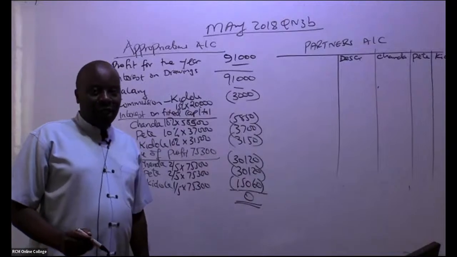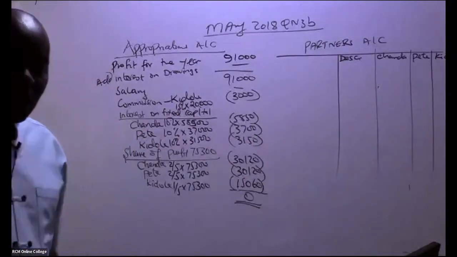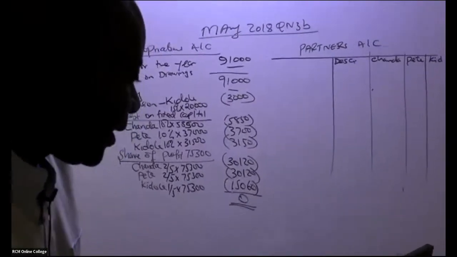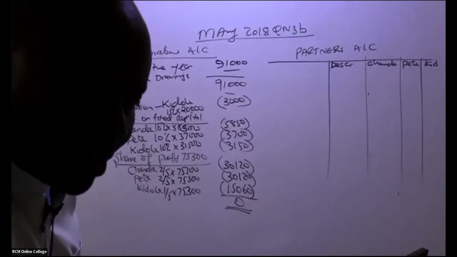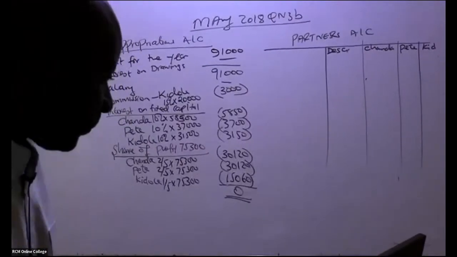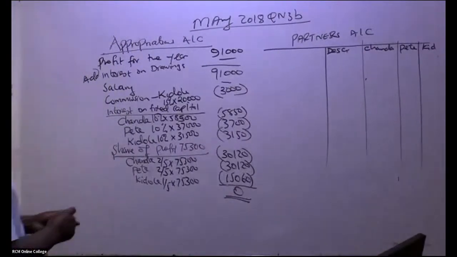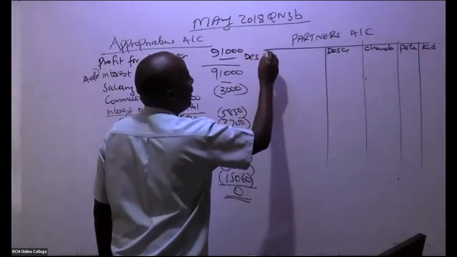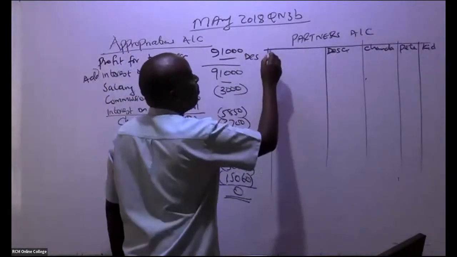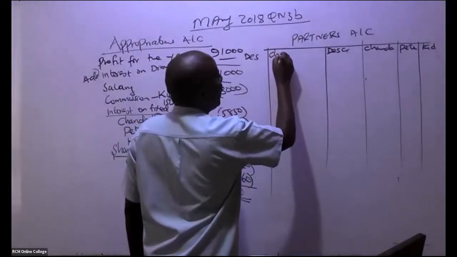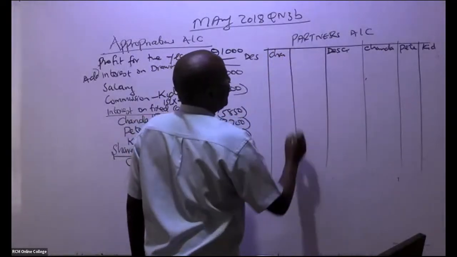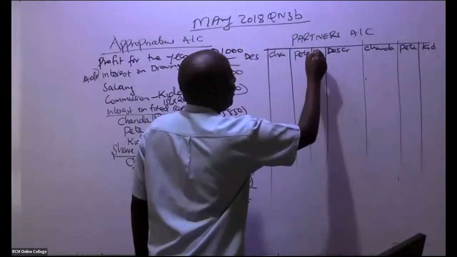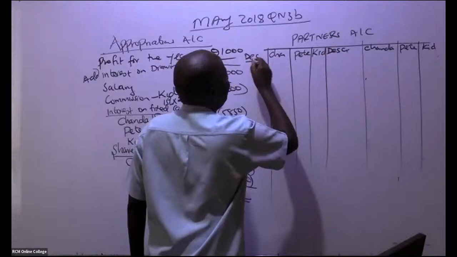I'll be able to change the camera a little bit just to capture the other side. Yeah, that's very good. And then of course we have here this other side as well. Just for lack of space, I'll write a description. Then we have our partners here. We have Chanda and the other two partners, like that.